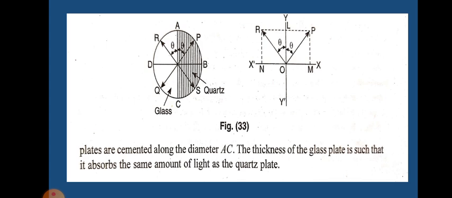Thus the half-shade device serves the purpose of dividing the field of view into two halves. So when the analyzing nicol is slightly rotated from the position of equal brightness, a marked change in the intensity of the two halves is observed. So this is the concept of the action of half shade.